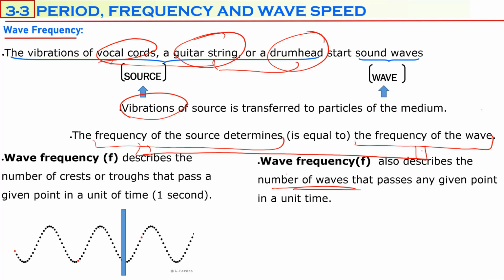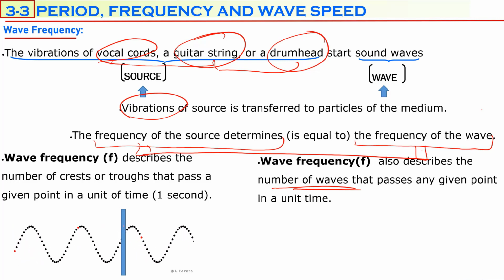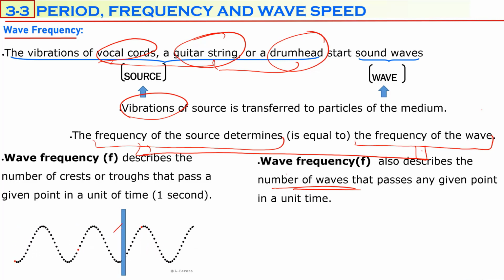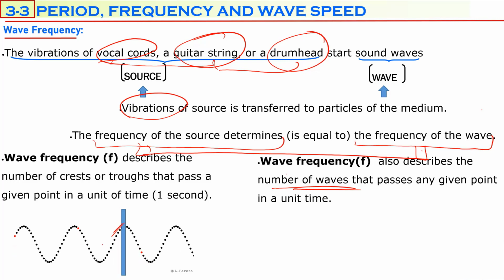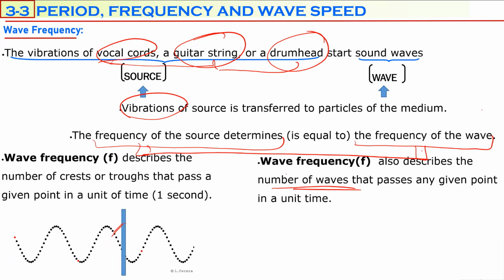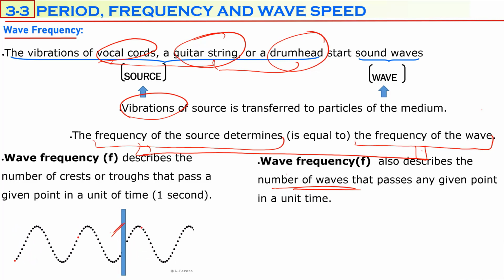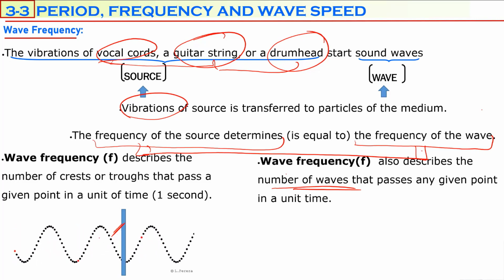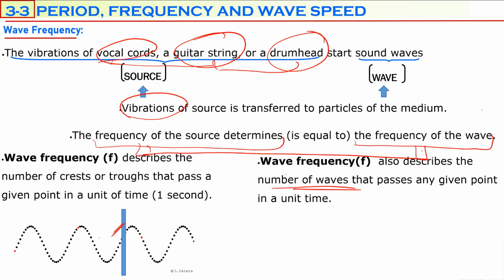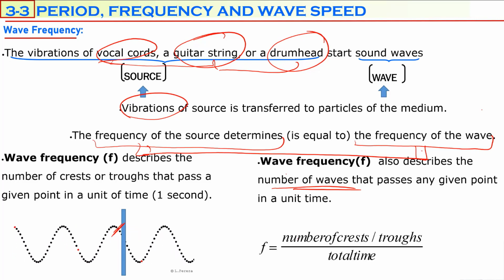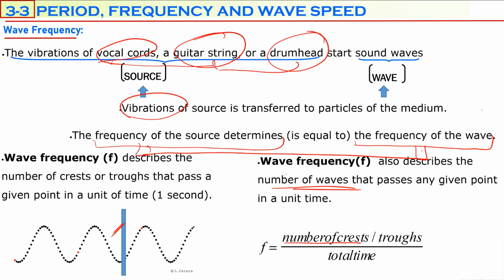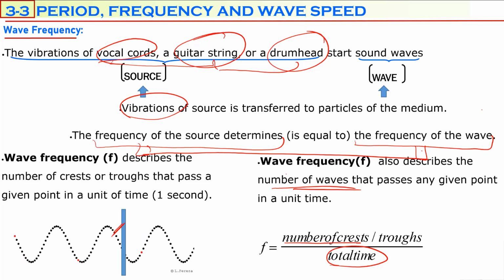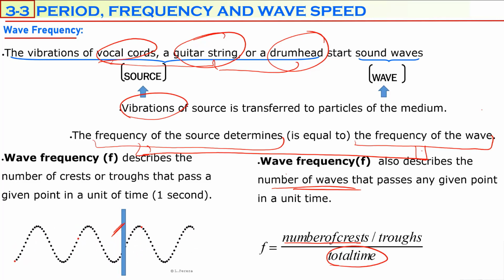So you are going to count right now. Start. One crest passes. Second crest passes, second wave passes. Third crest passes, third wave passes. Fourth crest passes, fourth wave passes, and so on. You can count them and calculate the total time. Then you divide the number of crests that pass that given point by the total time for these waves to pass from that point. You can calculate the frequency of the wave.